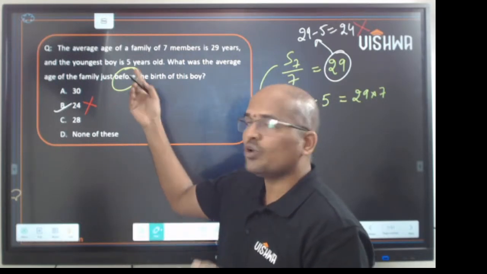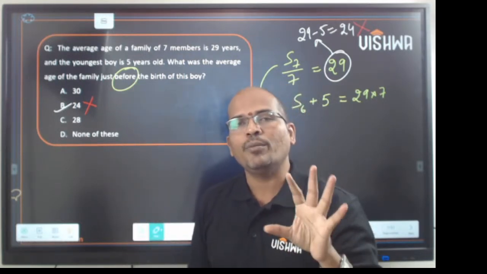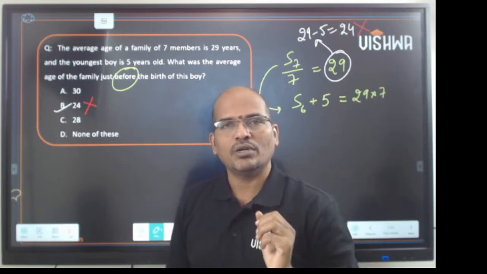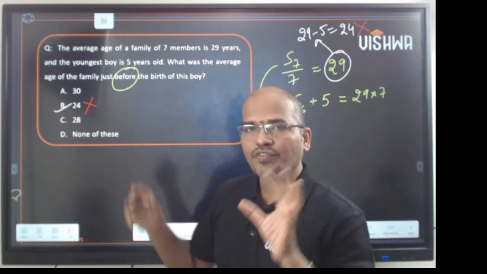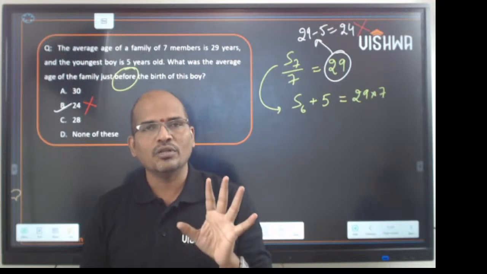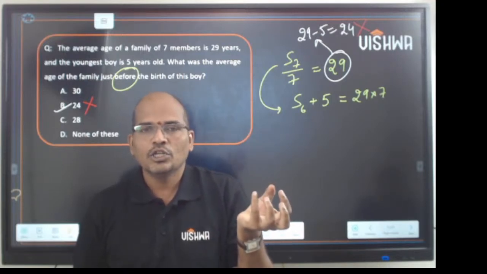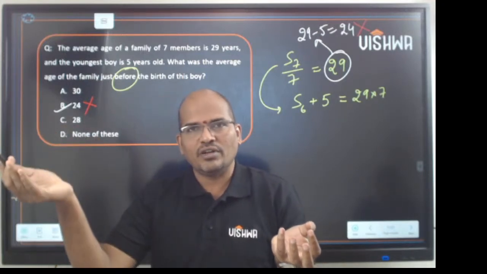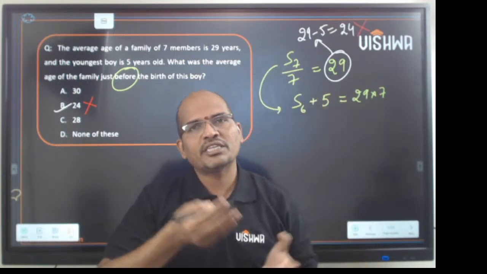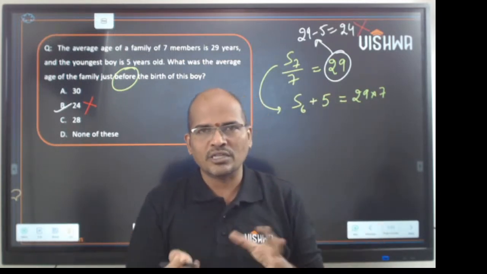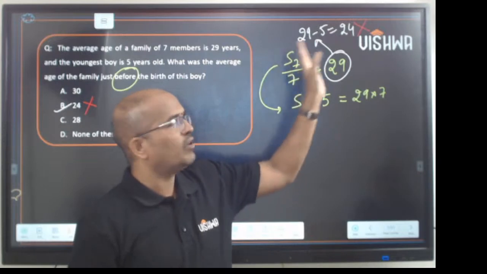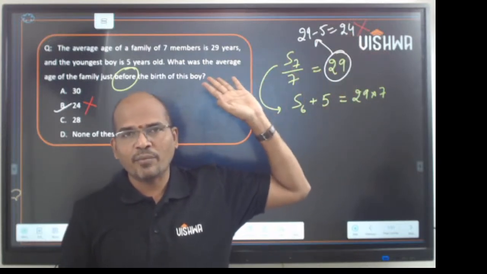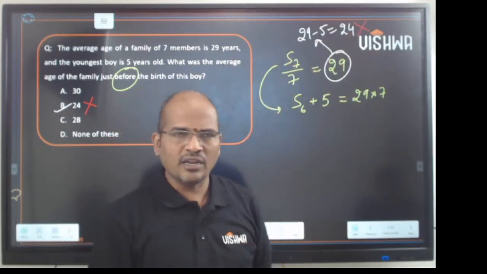But in this case, this fellow is not even born. And the fellow is not even born, how can you take him into account? So definitely out of 7 members, when one fellow is not born, then the count will be 6, right? So after 5 years, the count is 7. I mean, when the boy is born, the count is 7. When the boy is not born, the count is 6. So you cannot do it the normal way where you subtract 5 from each given number.